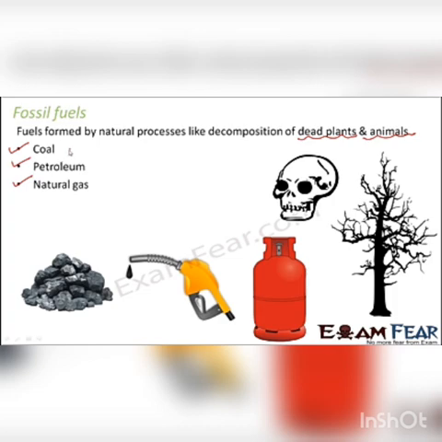If you talk about coal, it is formed from dead plants. Talk about petroleum, it is also formed from dead animals which were once living in the sea. So anything which is formed from dead living organisms is called a fossil fuel. So in this lesson, we will talk about how coal was formed, how petroleum was formed, and what are the components present inside coal or petroleum. So we will talk in detail about them.